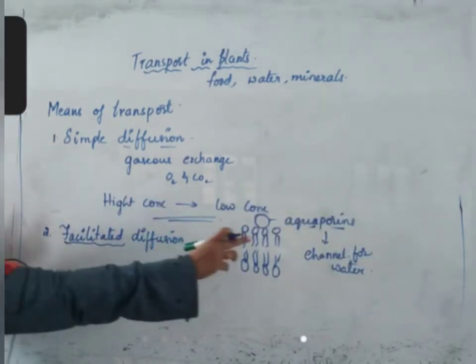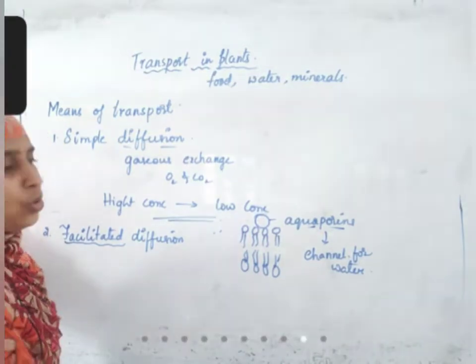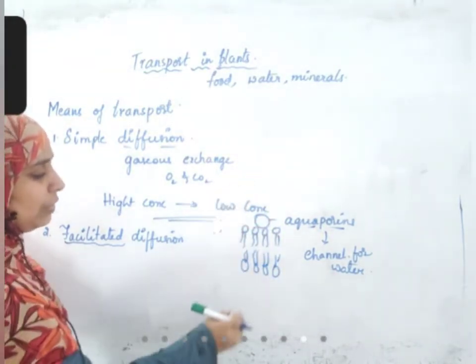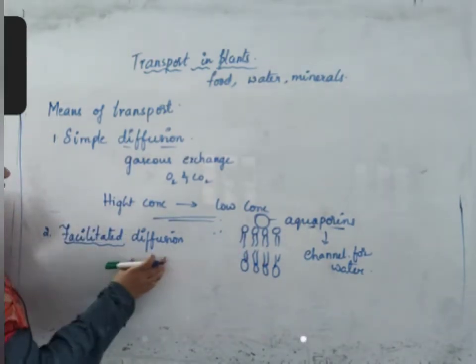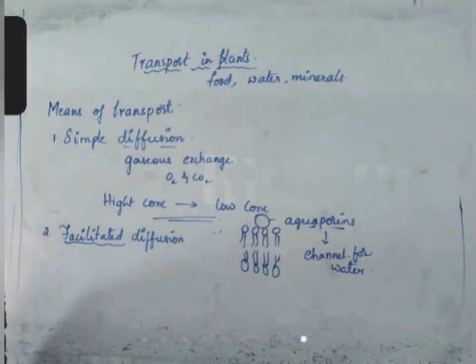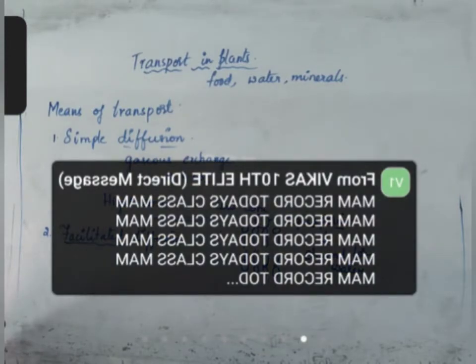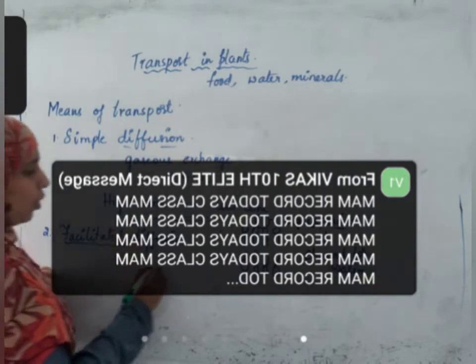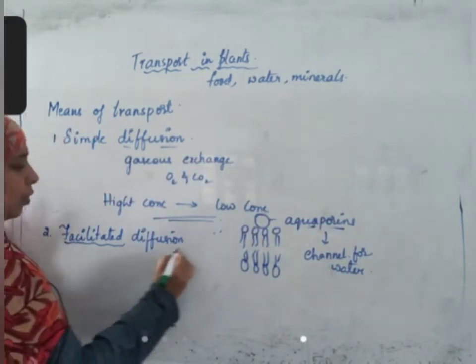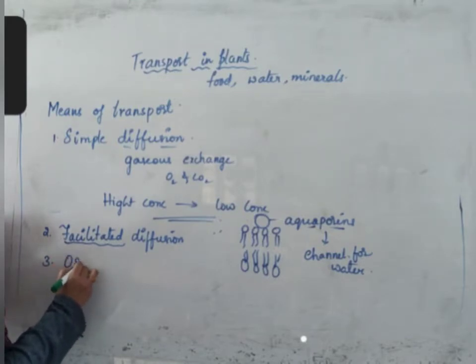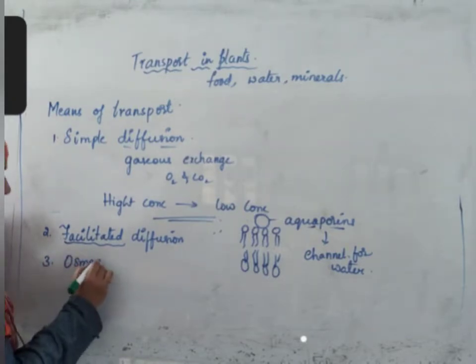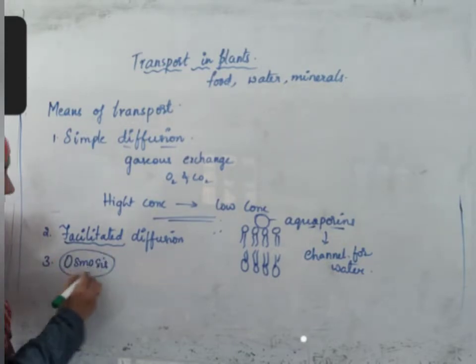That's why it is called facilitated diffusion. Here also no energy is used. Only the protein molecule will carry that water molecule. Not only water, certain other ions and small-sized proteins also move through these protein channels. Third type of movement is osmosis. We'll discuss about osmosis later.